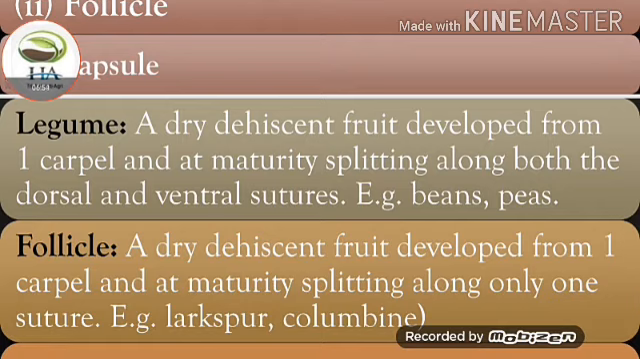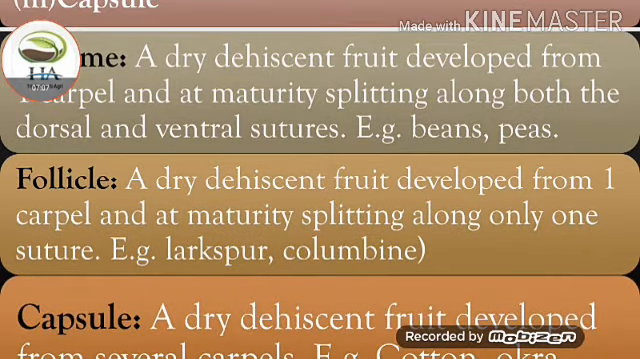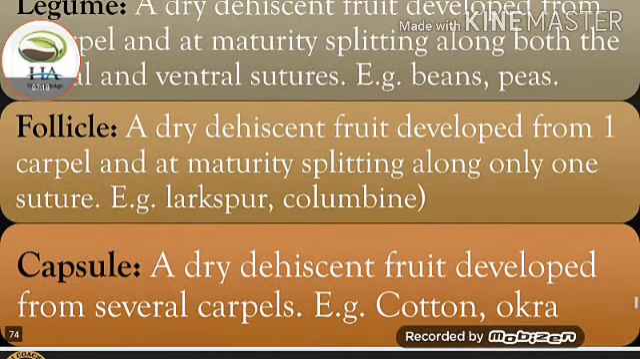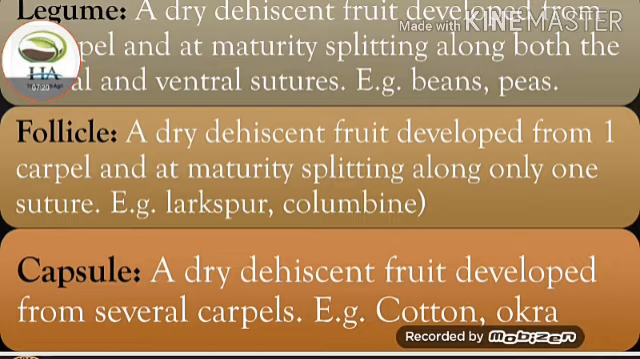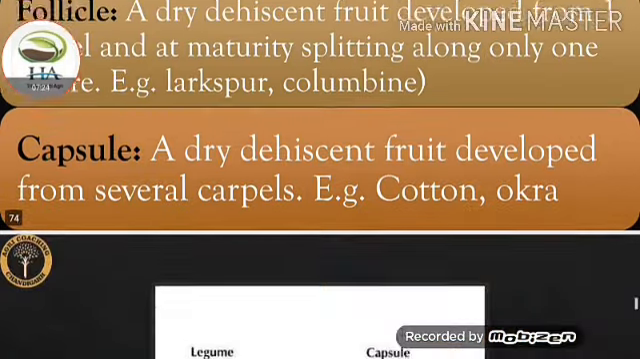Legumes. Dry dehiscent fruit developed from one carpel and at maturity splitting along both the dorsal and ventral sutures. Examples of legumes are beans and peas. Follicle. A dry dehiscent fruit developed from one carpel and at maturity splitting along only one suture. Examples of follicle are larkspur and columbine. And capsule, a dry dehiscent fruit developed from several carpels. Examples of capsules are cotton and okra.